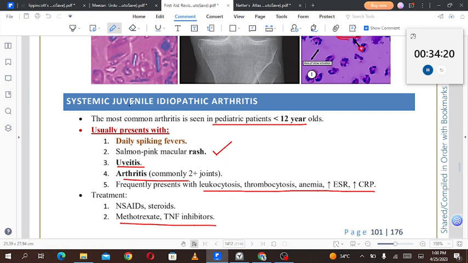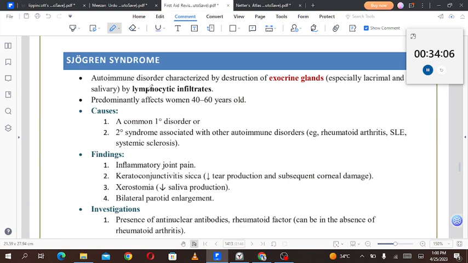So this is the concept of systemic juvenile idiopathic arthritis. They sometimes test you on this concept in the step exams. So keep this concept handy. It is the most common arthritis seen in the pediatric patients who are less than 12 years of age. Okay, then we have next Sjogren's syndrome.